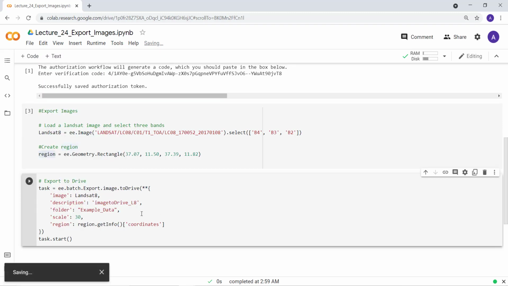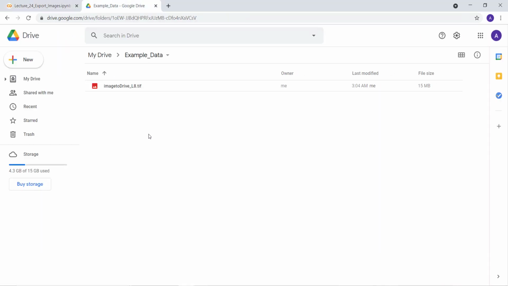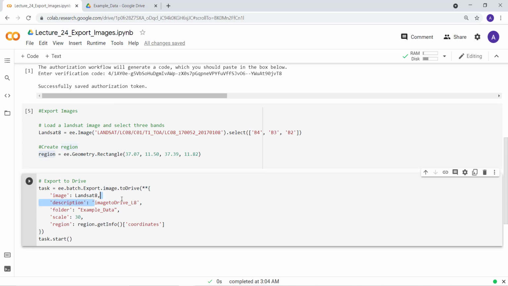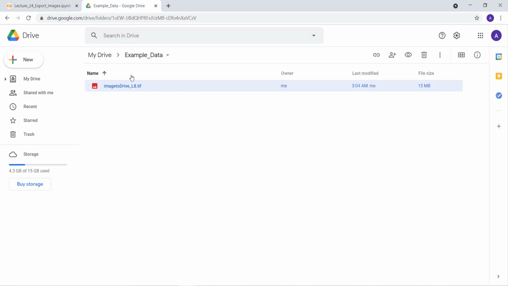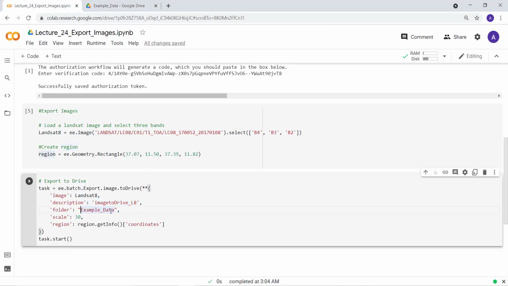Let's save this and let's execute this. The data here, okay, it was just loading. So you can see here the image to drive L8. That's exactly the name that I've given it here in the script. You see, image to drive L8, that's the image that I'm creating, and the folder I created is example data. So now we have successfully exported our Landsat image to our Google Drive.